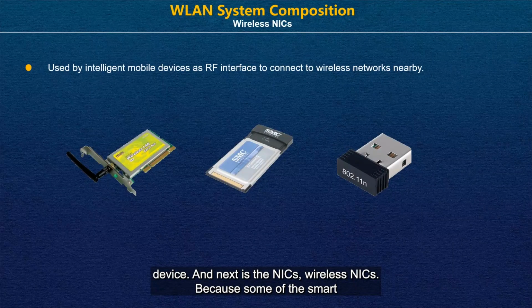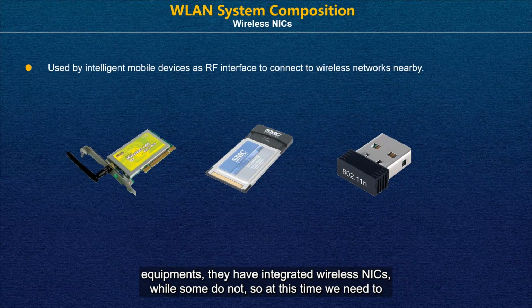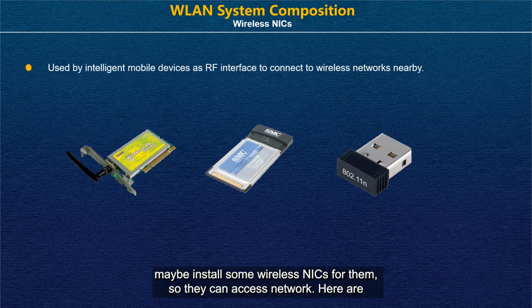And the next is wireless NICs, because some smart equipment has integrated wireless NICs, while some does not. So at this time, we may need to install a wireless NIC so that they can access the network.